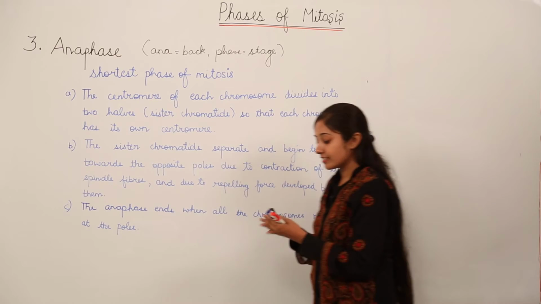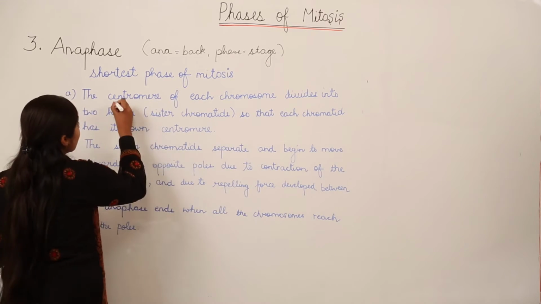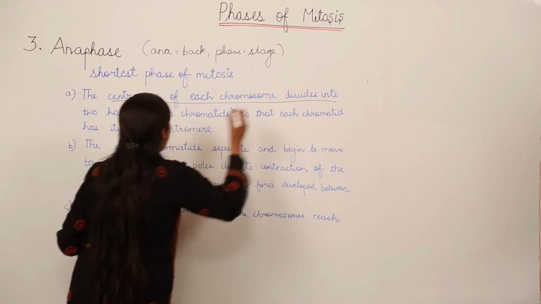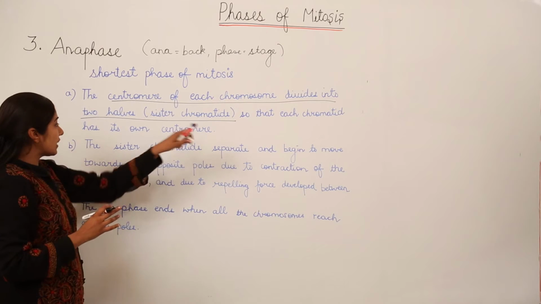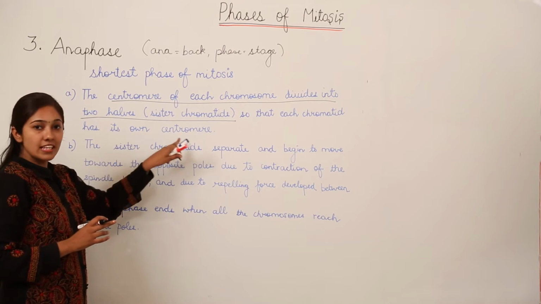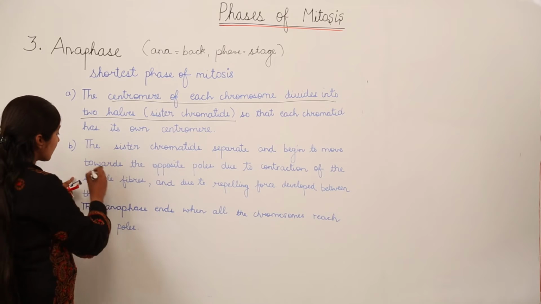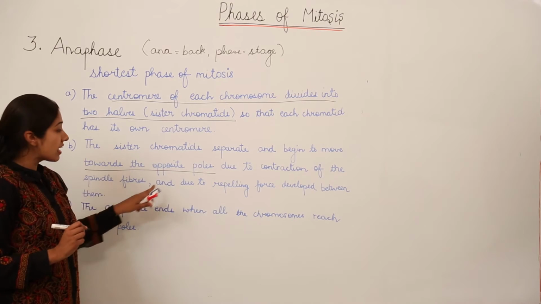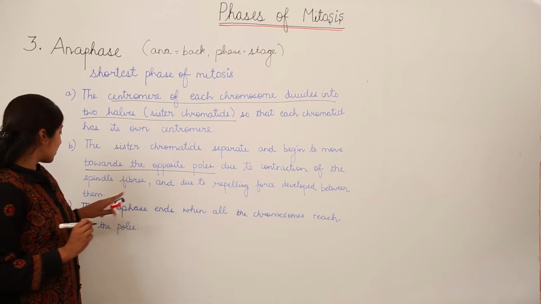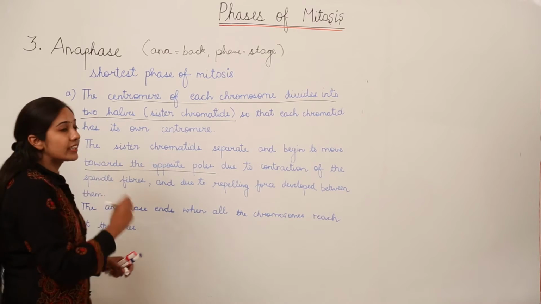So let us discuss the keywords. The centromere of each chromosome divides into two equal halves, which are known as sister chromatids, so that each chromatid has its own centromere, and the sister chromatids separate and begin to move towards opposite poles, okay, due to contraction of the spindle fibers and due to the repelling force developed between them. The anaphase ends when all the chromosomes reach the poles.